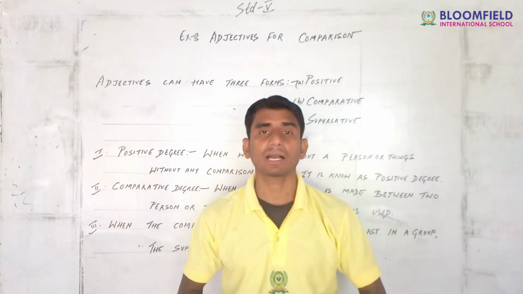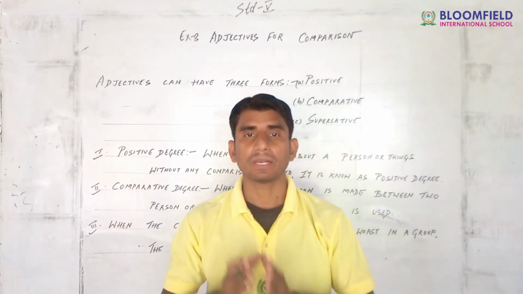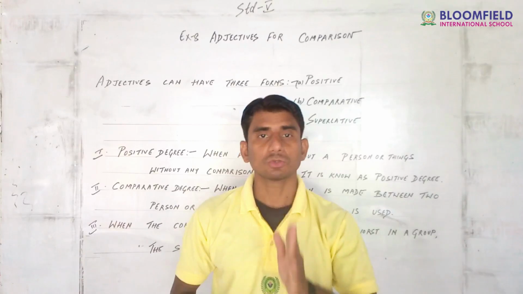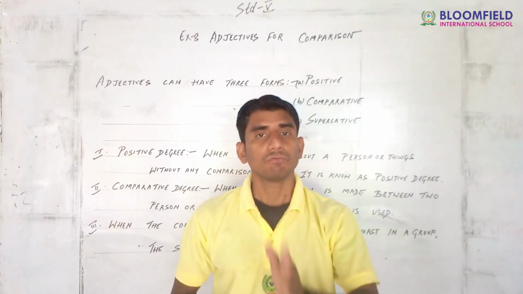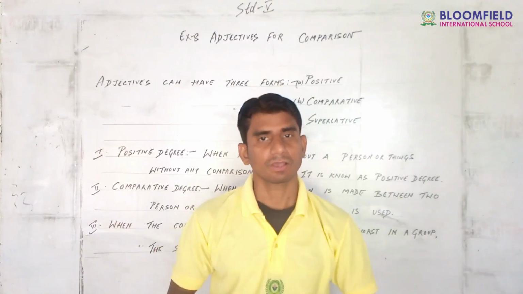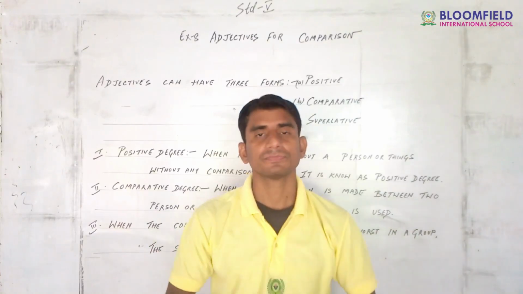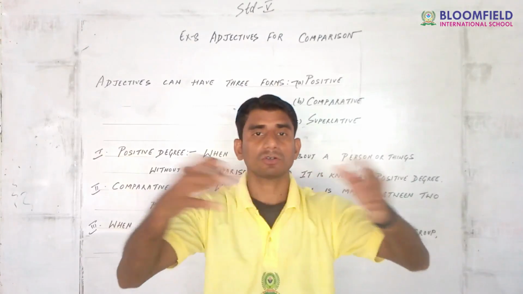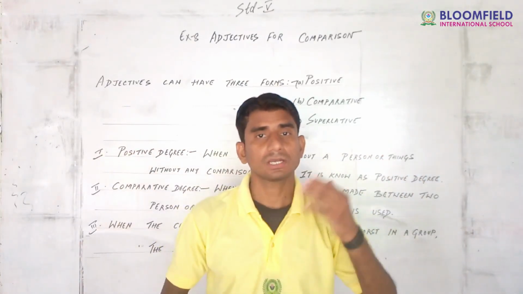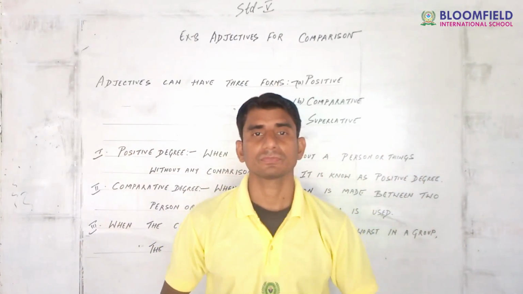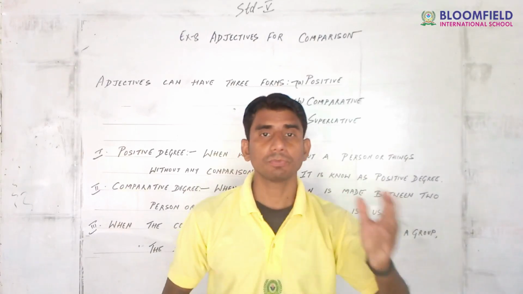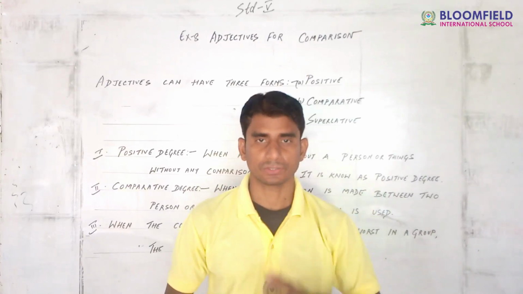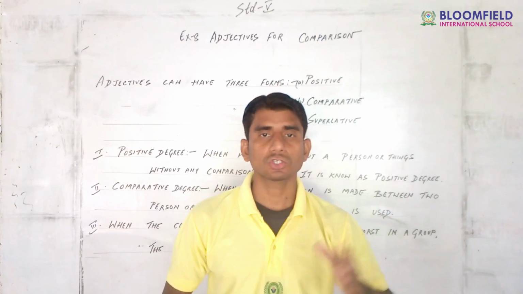Always remember guys, whenever we use the superlative degree, before it we use the. The best boy, he is the best boy among, that means we are talking about all the boys. He is the best boy. He is the most beautiful student. She is the most beautiful student.